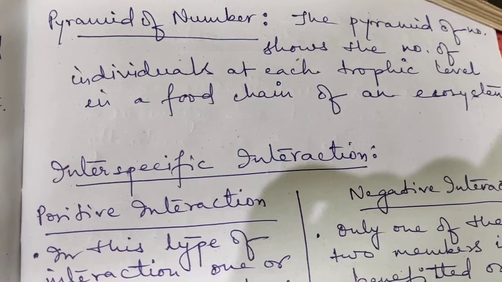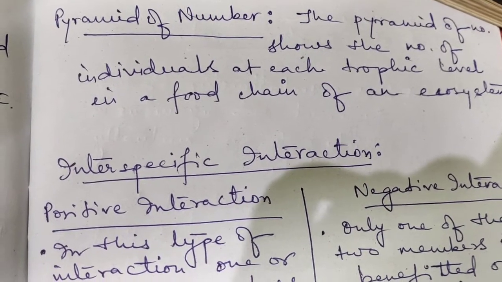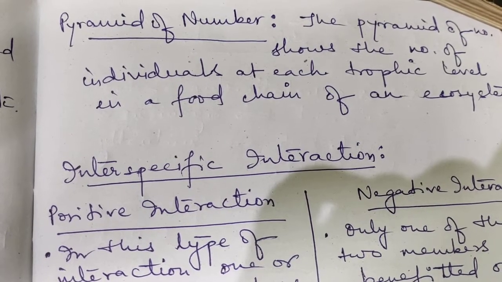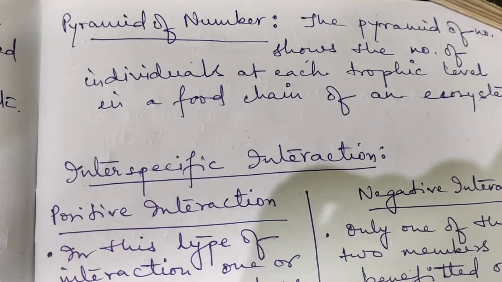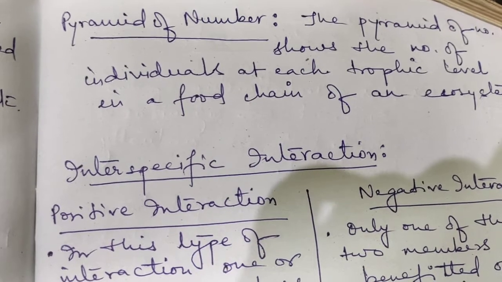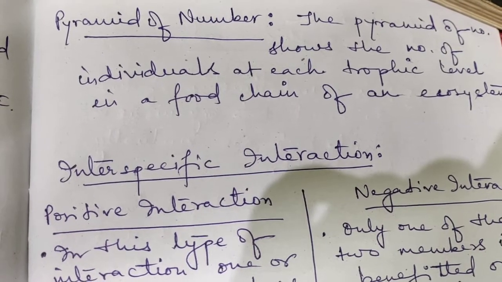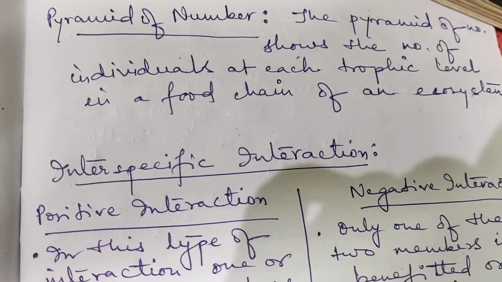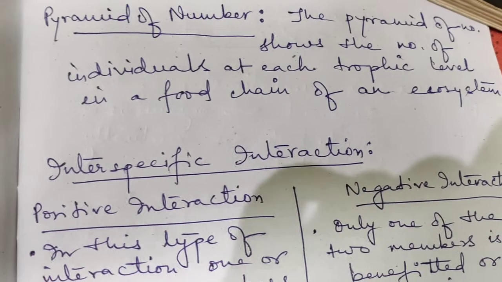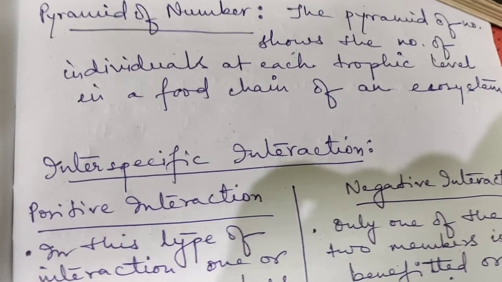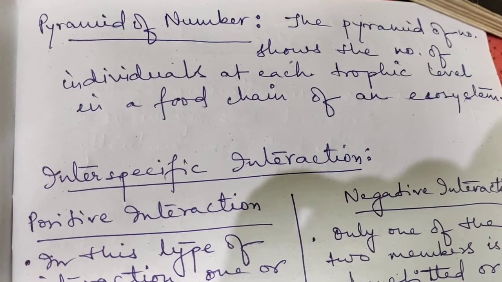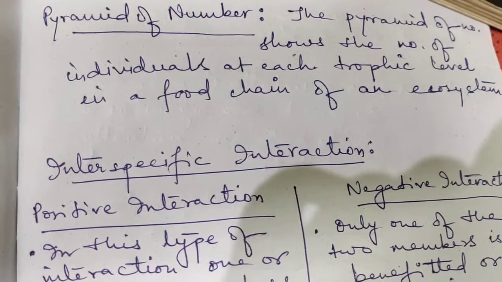Now pyramid of number is, what is pyramid? It's a conical structure. We denote this pyramid in our ecosystem chapter with a conical structure with a triangle, and there are many trophic levels in that. Now what are these trophic levels? We'll come to that. Pyramid of number shows the number of individuals at each trophic level in a food chain of an ecosystem. That means how many individuals are there in each of the trophic levels in a food chain of an ecosystem. We can represent it with the help of a triangle with this pyramid of number.